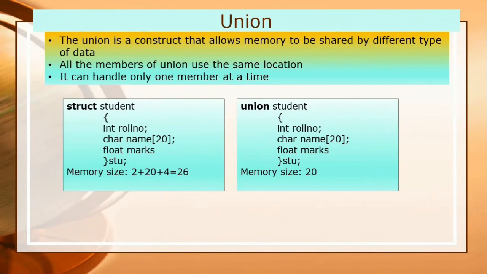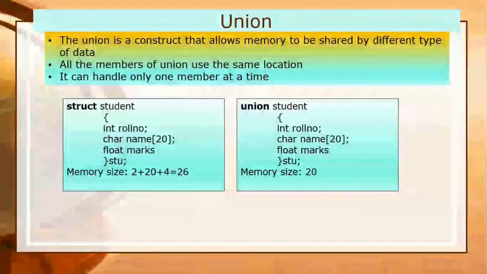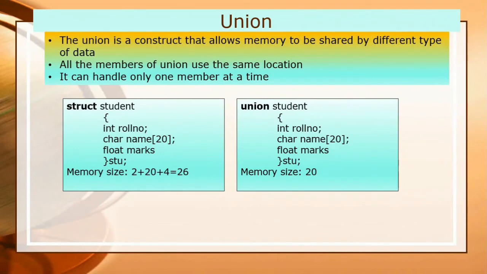Integer takes 2 bytes, character takes 1 byte to store data, and float requires 4 bytes of memory when you declare this variable. So the total memory space acquired by this structure is 26, because int takes 2 bytes and character takes 1 byte, but here I have taken 20.